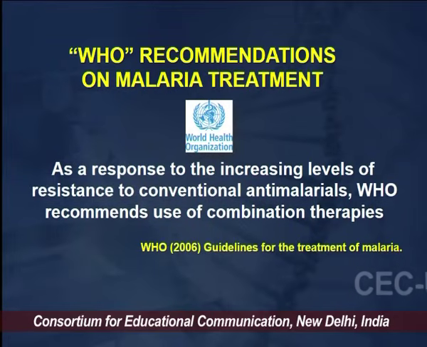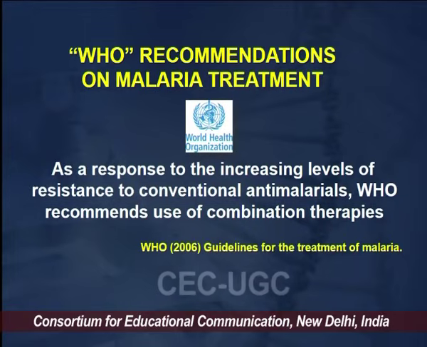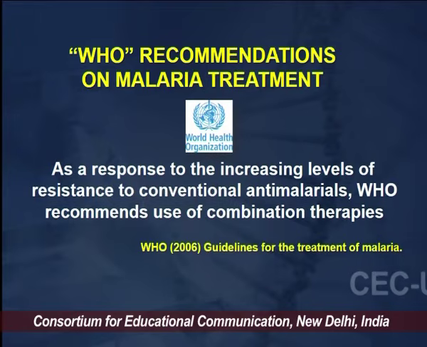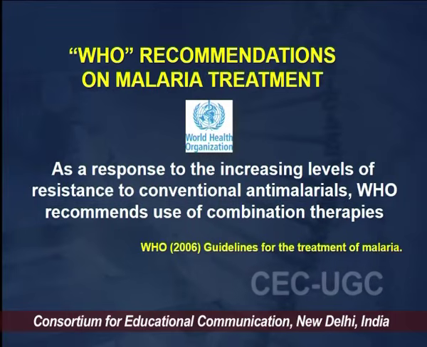So in the combination therapy, one of the prime drugs is used, for example the artemisinin drug. The other drug can affect some other pathways or some other enzymes in the parasite. Because of this, a synergistic combination develops between these two drugs, and whenever these combination drugs are given to the patient, they act in a much more potent way than the single drugs, or monotherapy. Now what is the rationale for the use of this combination therapy?